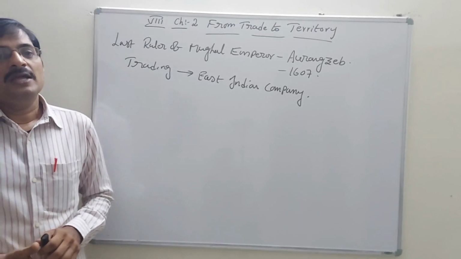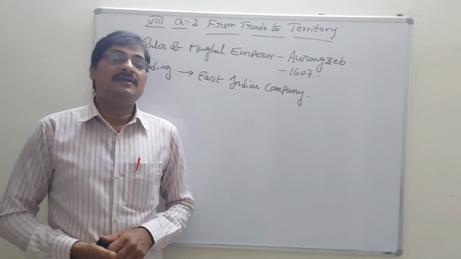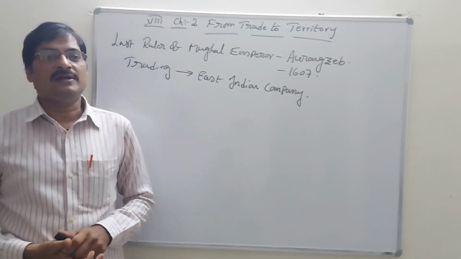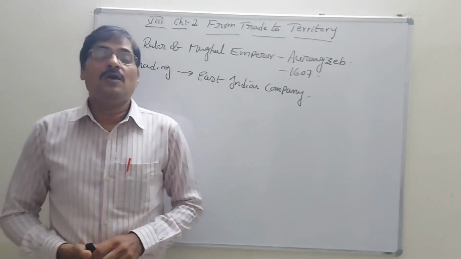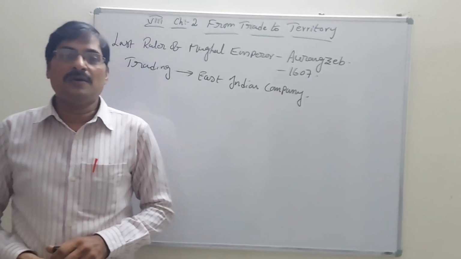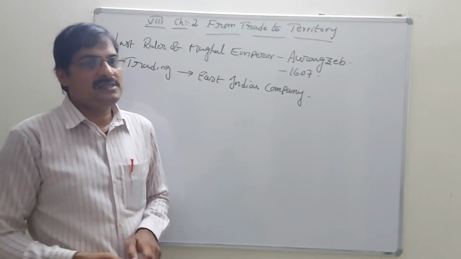Like that, many other people also came to our country. Mainly, one of the important persons we have to see is Queen Elizabeth.